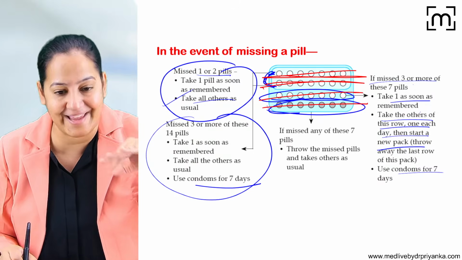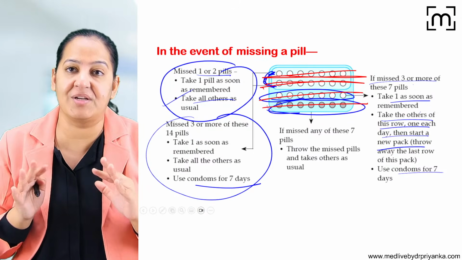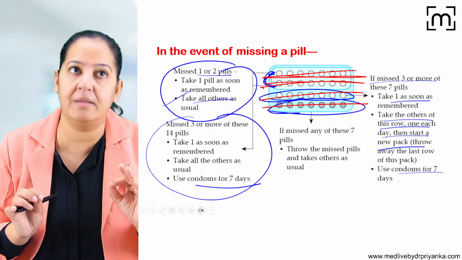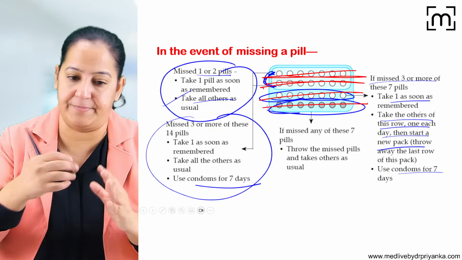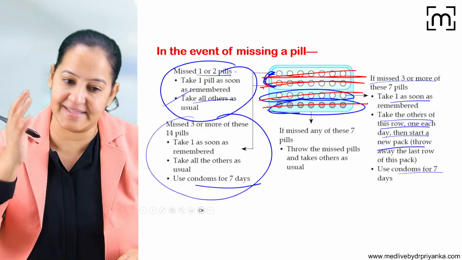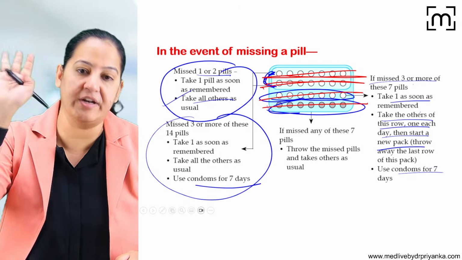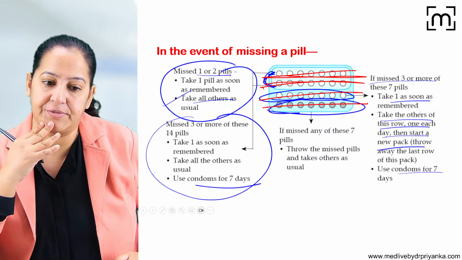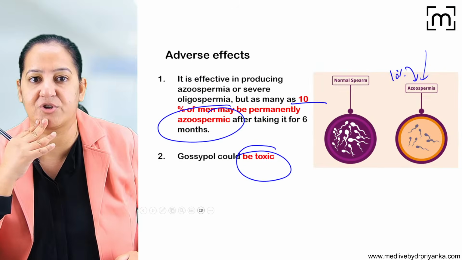So the generalized instruction is that if you have missed any pill, take the pill as soon as you remember, and use a condom for the next 7 days as a backup if ovulation has already taken place during the missed period. That is the generalized instruction we will give.